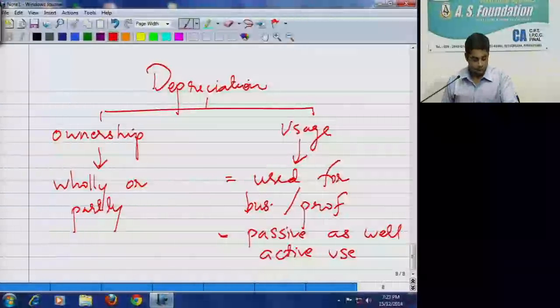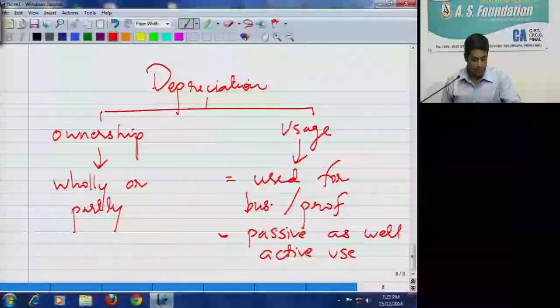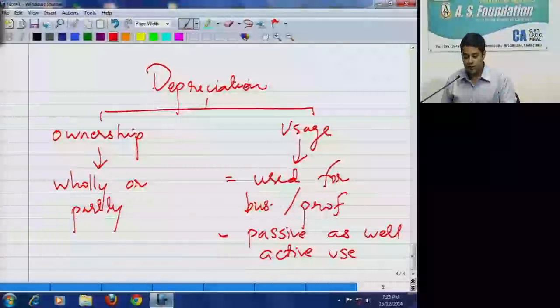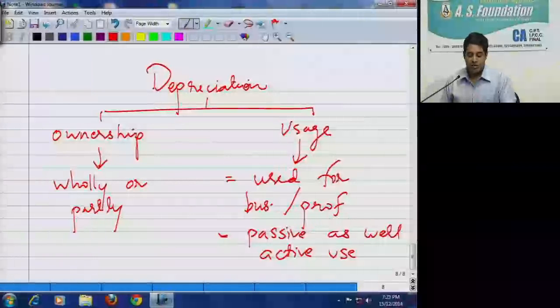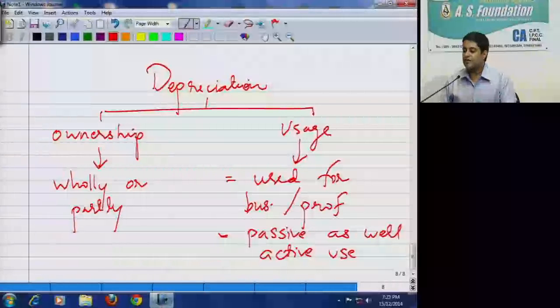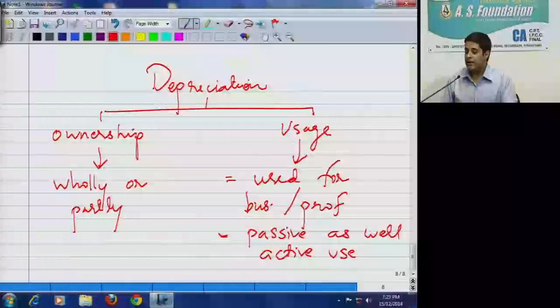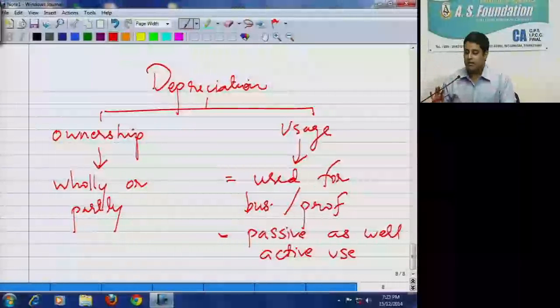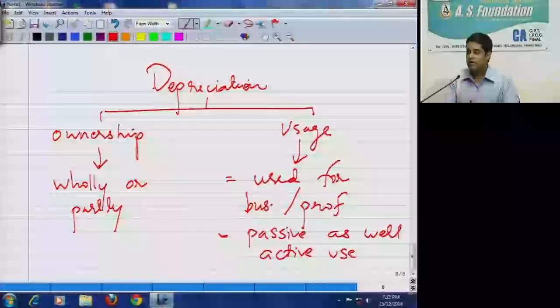Done? Okay. Now usage. Before that, I am just reading section 32(1)(2). Depreciation shall be allowed on WDV at prescribed rate. No depreciation is to be allowed if the actual cost is allowed as deduction in one or more years. Likewise, we have section 35, where we will be getting deduction of capital expenditure. So once you claim 100% deduction there, then no deduction is available again in relation to depreciation.